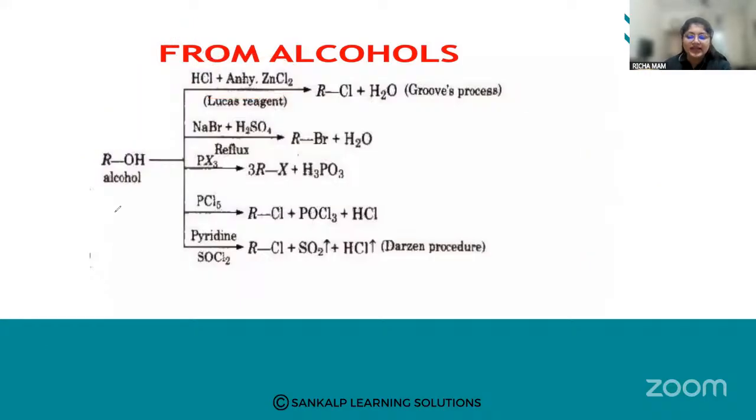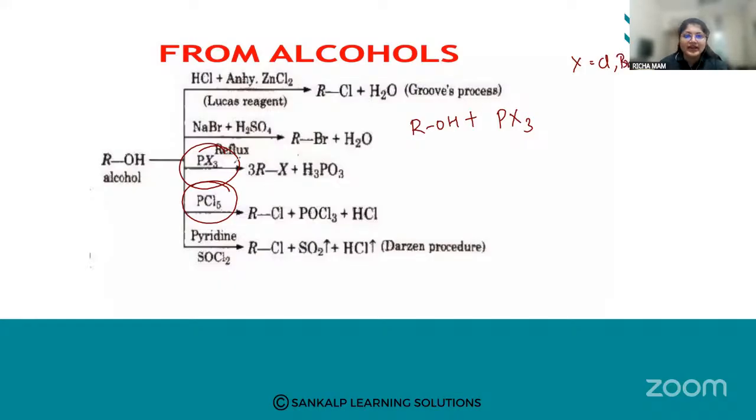The next reaction is that we can obtain haloalkanes by reacting alcohols with phosphorus trichloride or phosphorus pentachloride. When we react alcohols with phosphorus trihalide, X can be Cl or it can be Br.